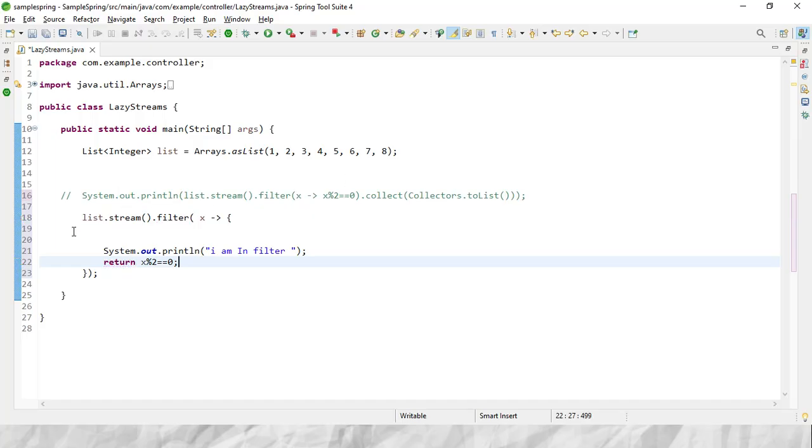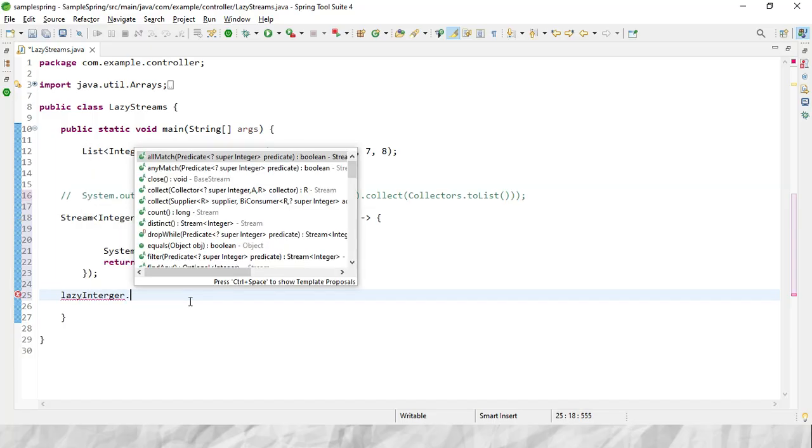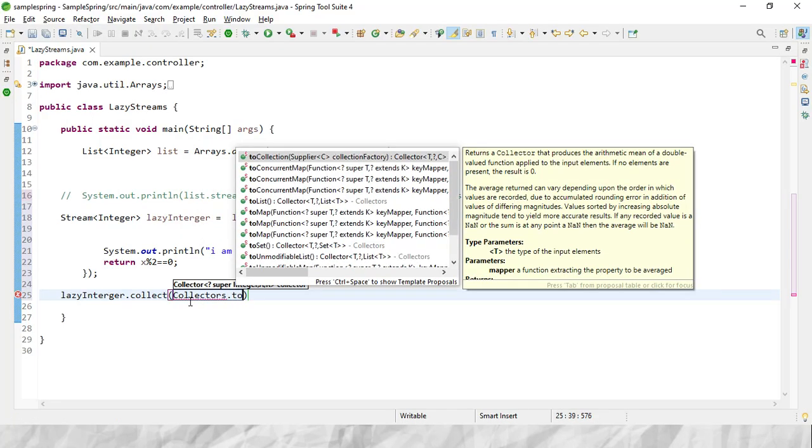This whole will be a stream of Integer, because we took it as an integer, so we will name it lazyInteger. The spelling of Integer was incorrect, so it is correct now. Over here we have just used the intermediate operation filter, and inside the filter we are trying to print something. Now I will use the terminal operation on this, that is collect, and we will collect it back to a list with Collectors.toList.